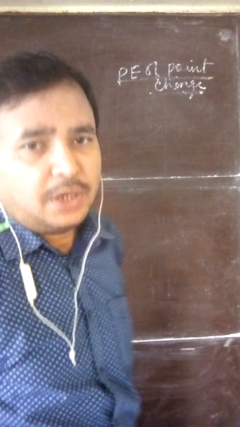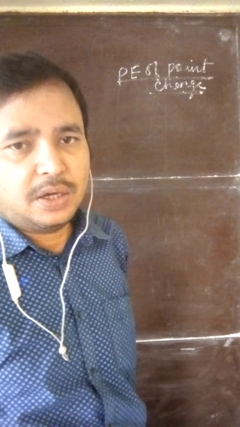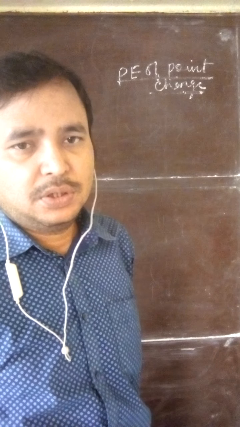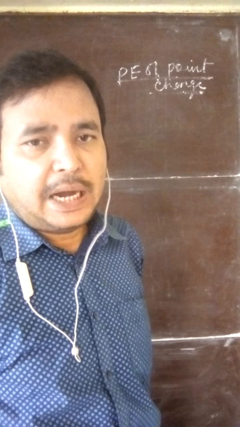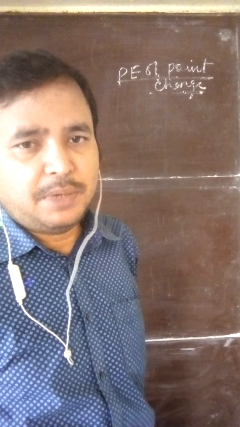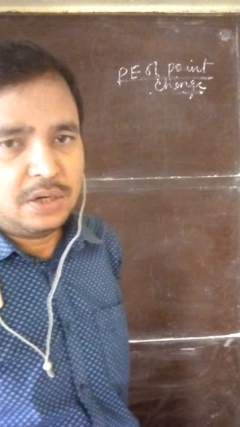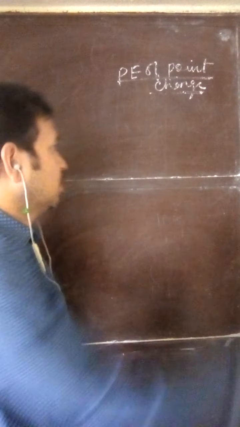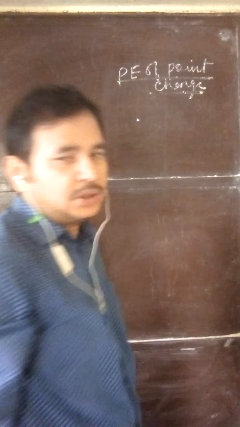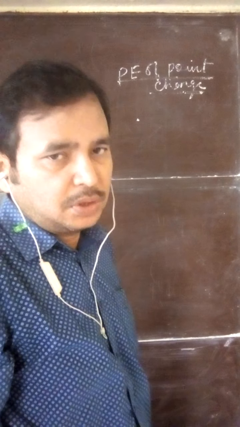So first we will derive the expression and formula for potential energy of point charges, and then we will see the potential energy of point charges when they are placed in an external uniform electric field. It is very simple. We have discussed this formula earlier also.